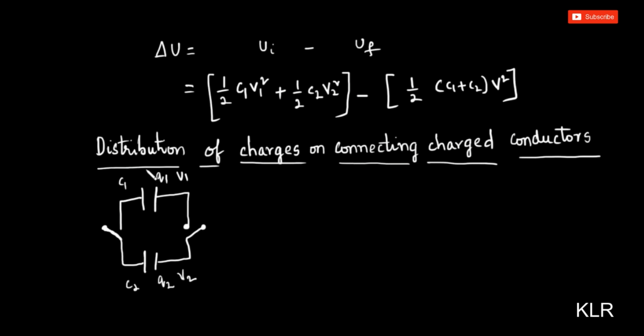Now as they were not connected, this charge is Q1, this is V1, this is C1. So here I will write, this is before connecting.